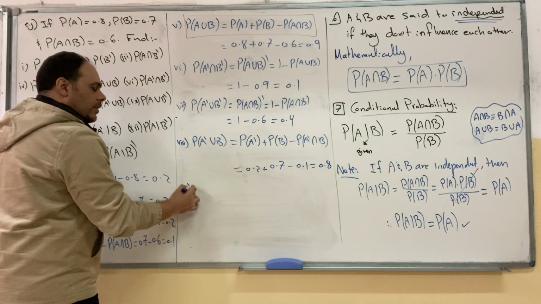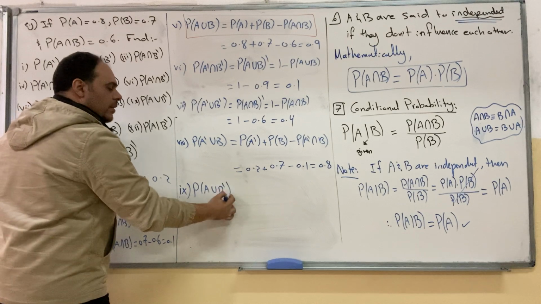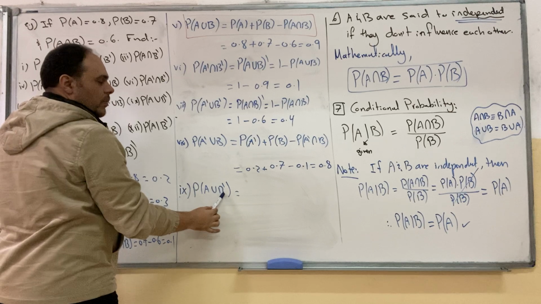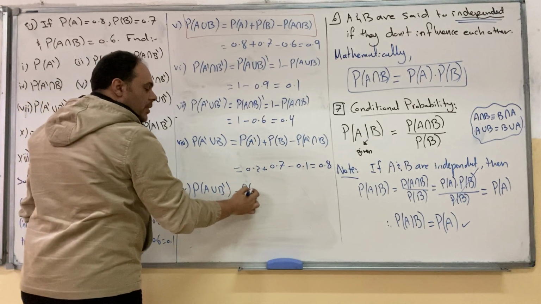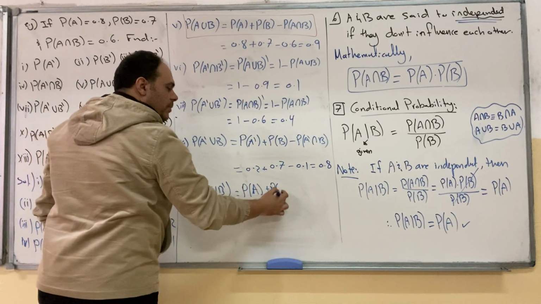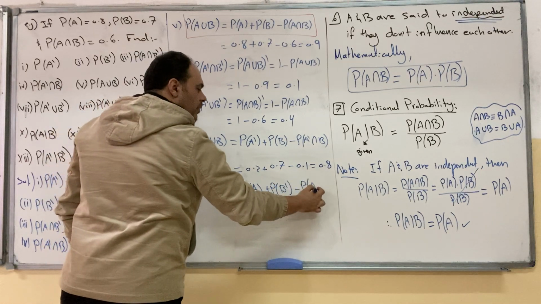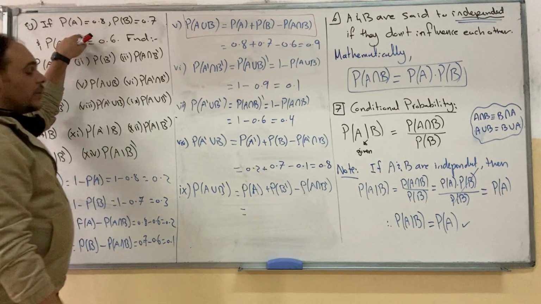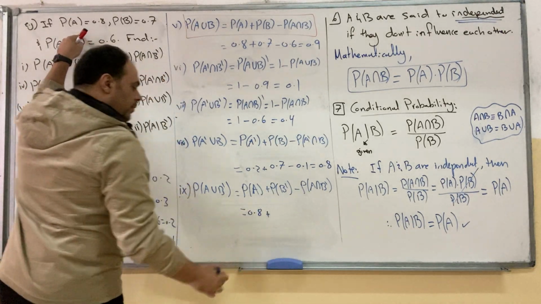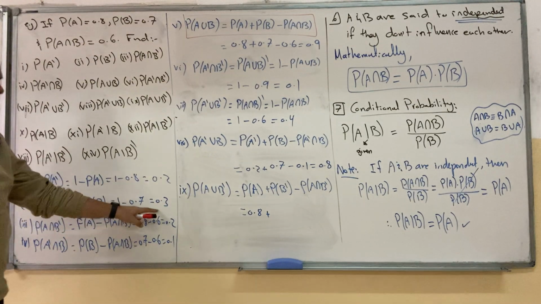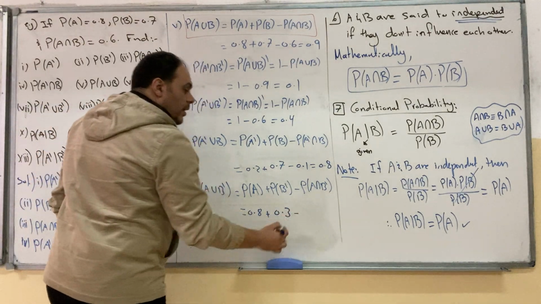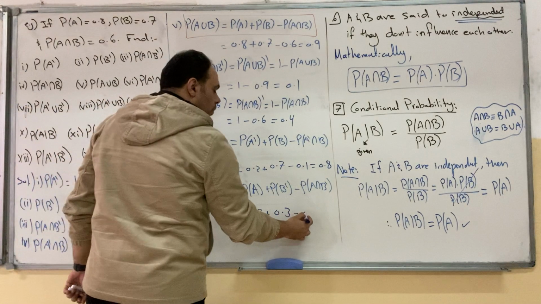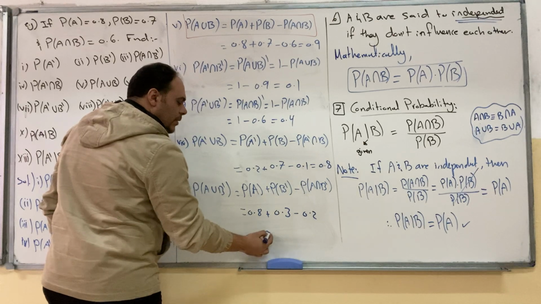Number 9, A union B complement. Same thing, we will apply the same rule for the union, but instead of each B, we will use B complement. So this becomes probability of A plus probability of B complement minus probability of A intersection B complement. A given in the question is 0.8. B complement, we just found B complement in part 2, it's 0.3. Minus A intersection B complement by part 3, it's 0.2. And the answer is 0.9.